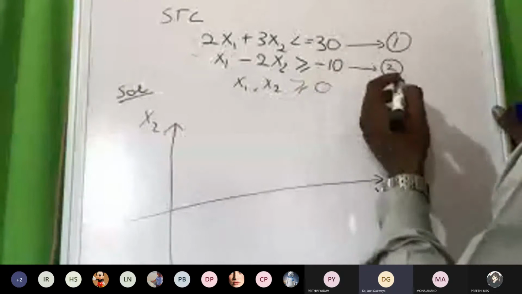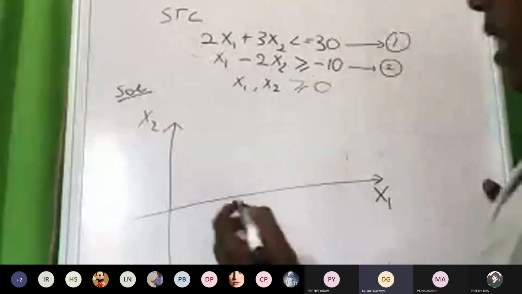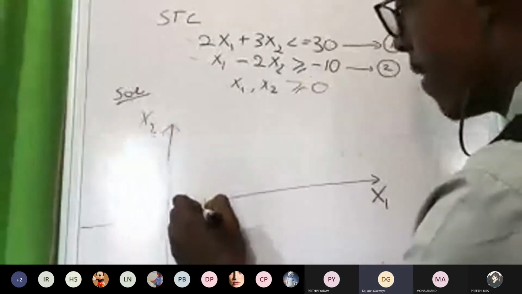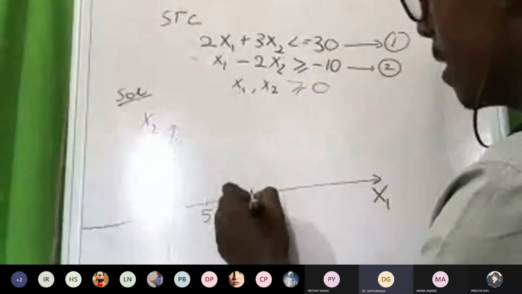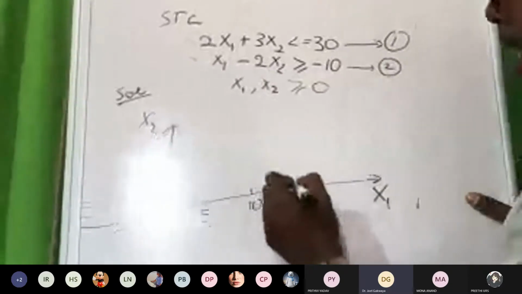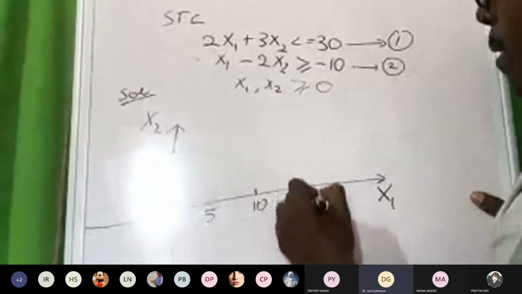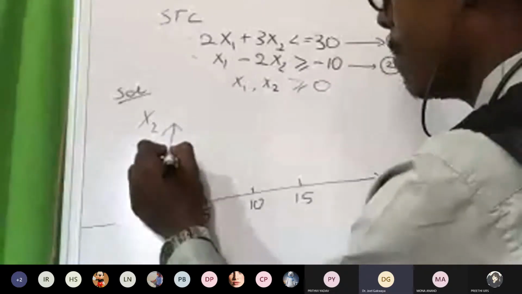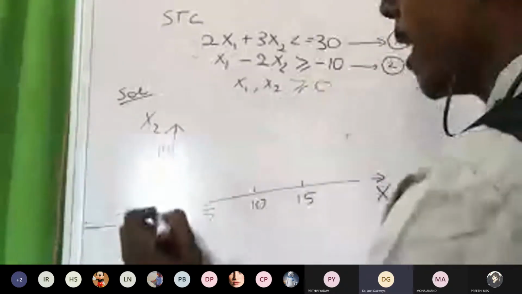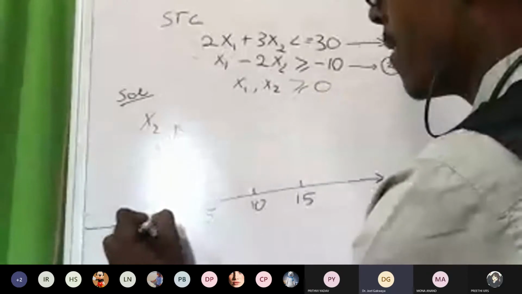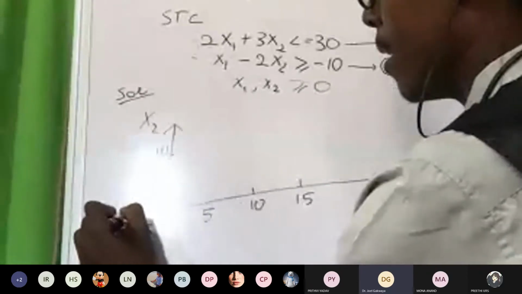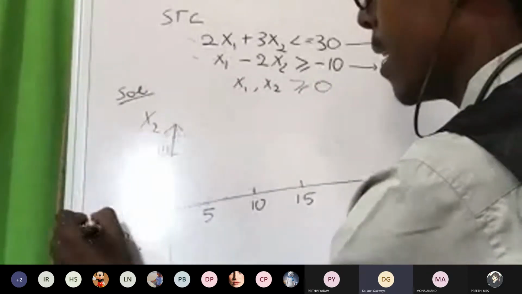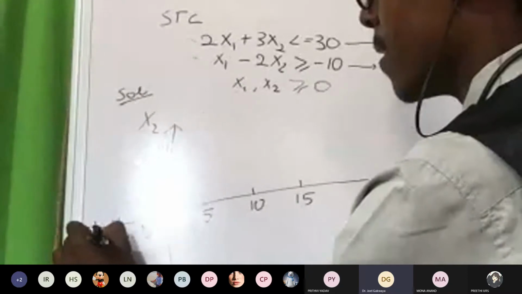I can give different intervals between the points. Since my smallest one is 5, let me start from 5. Let's say this is going to be 5. This is going to be 10. Let this be 15. Let here be 5 also, here 10. Let here be minus 5, minus 10, minus 15.